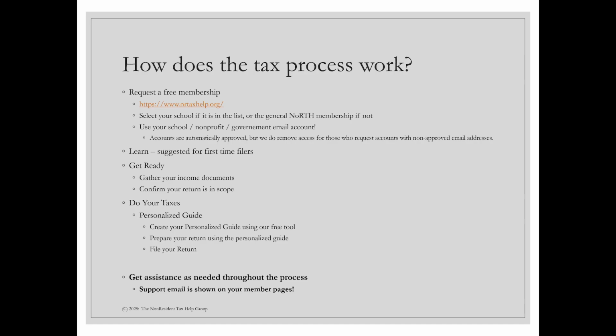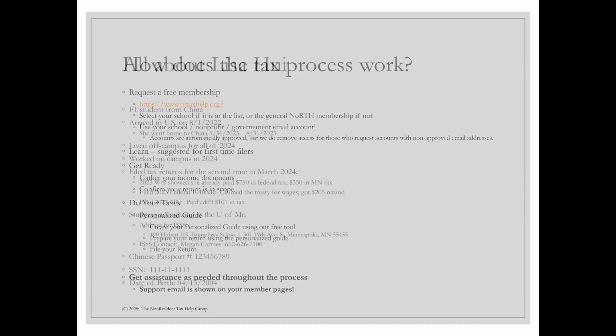Once you've got your membership, you can go to the Learn tab. That's a suggestion for first-time filers. Hopefully you've seen the tax orientation presentation over there. If not, this is a great time to go do that really quick. Once you're through with that, you get ready, gather your income documents, confirm you're in scope, and then do your taxes. Create a personalized guide, and then prepare and file your return. And you can get assistance throughout the process as you need it.